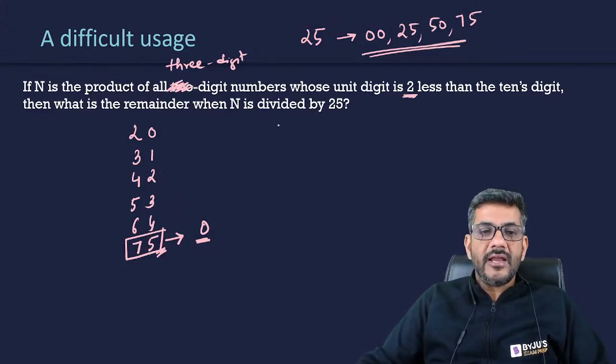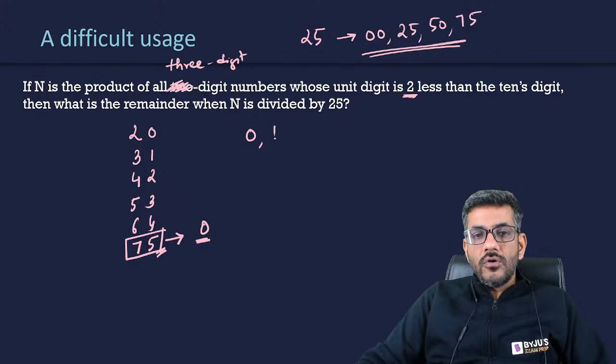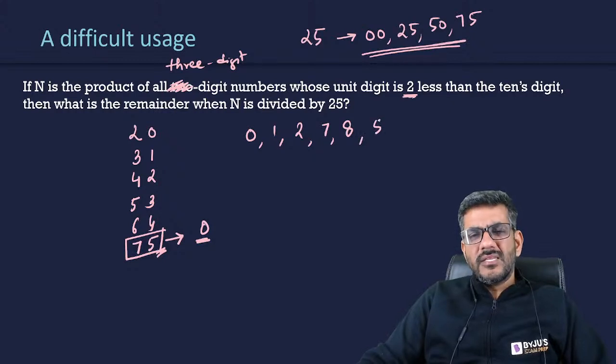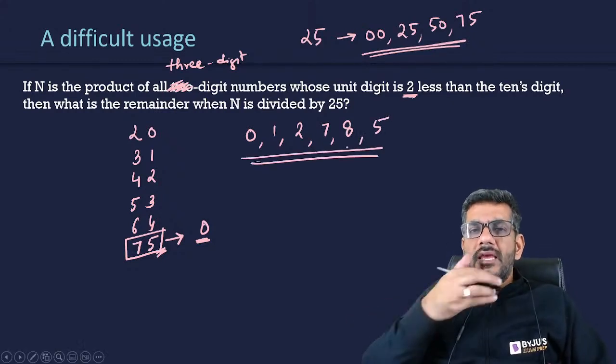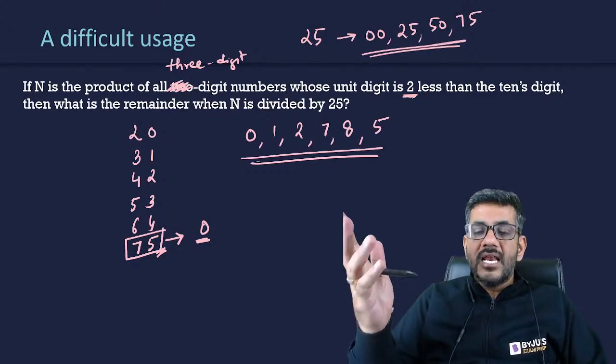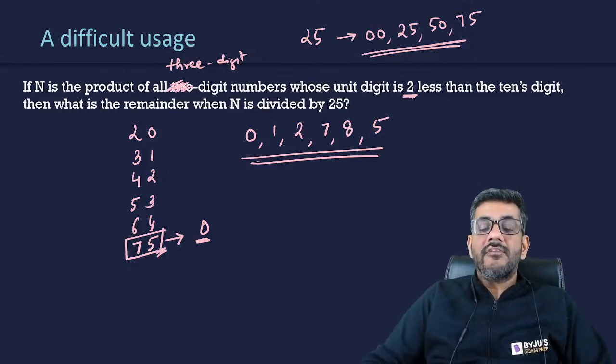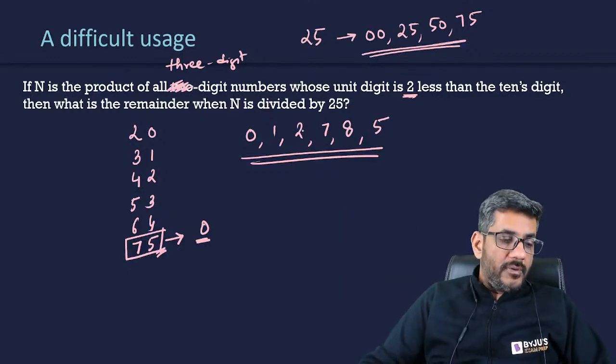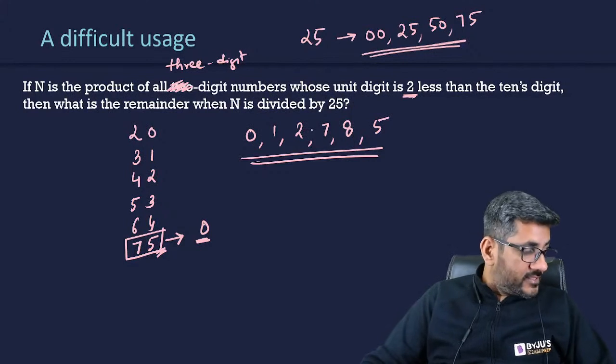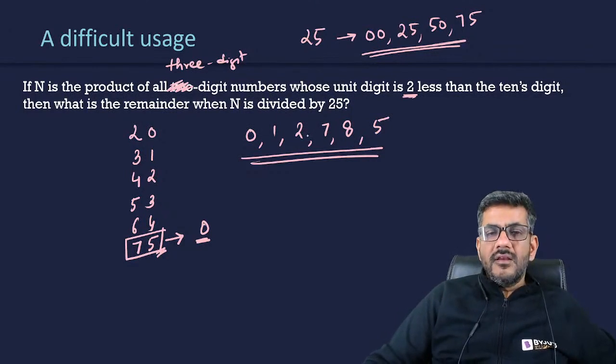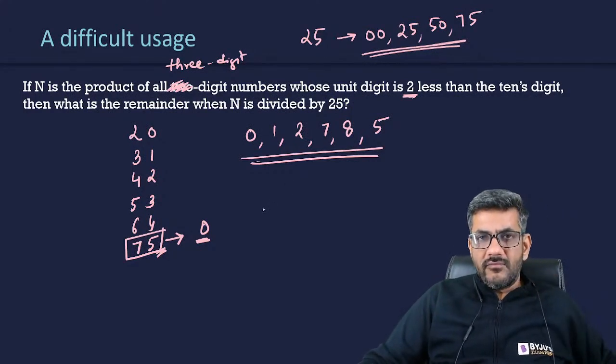There is a question of CAT that using 0, 1, 2, 7, 8 and 5, something like this, right? How many 4-digit numbers can be made which are divisible by 125? Now, what kind of numbers are divisible by 125?